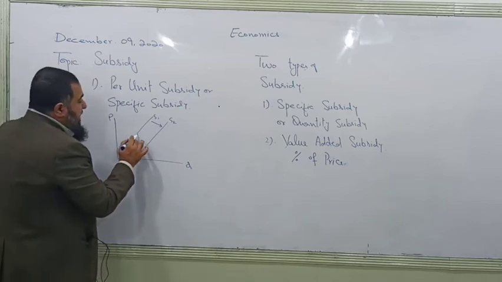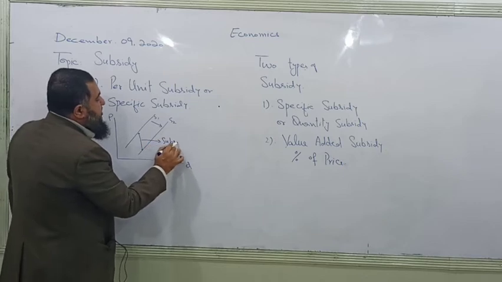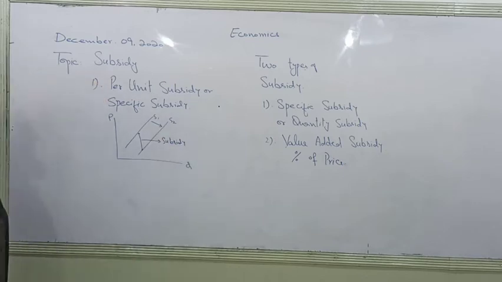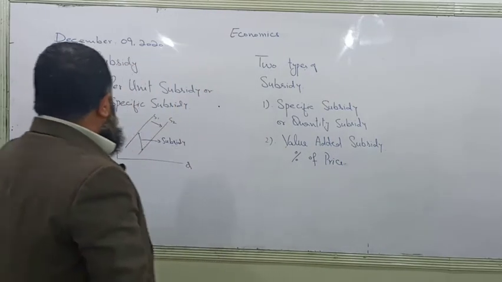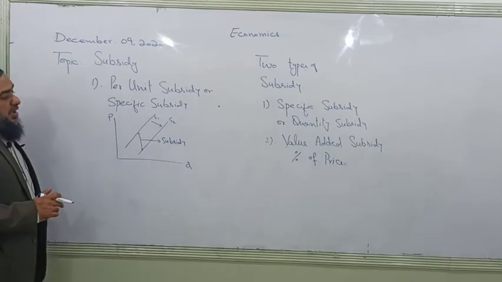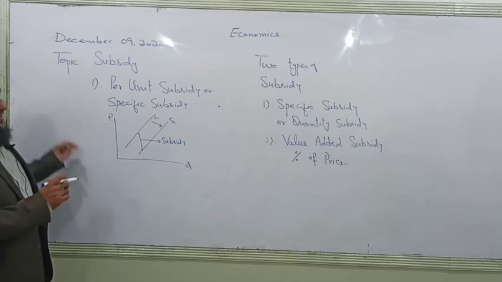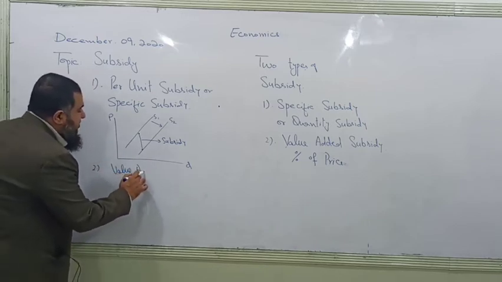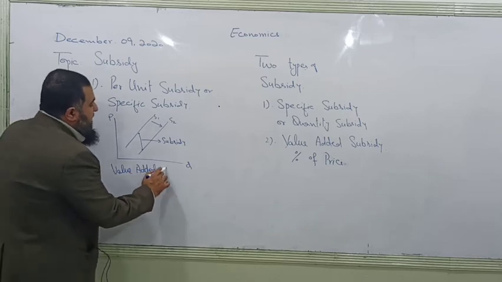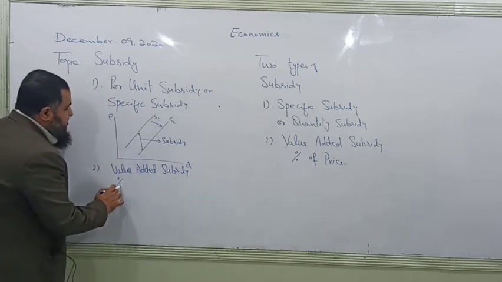Now the vertical gap between these two supply curves is the amount of subsidy. As we see, the gap between these two supplies is constant. It means it is a per unit subsidy. So the government has subsidized the production of these goods in the form of a unit subsidy, per unit subsidy, or quantity subsidy. Whereas the value added subsidy is a percentage of price.